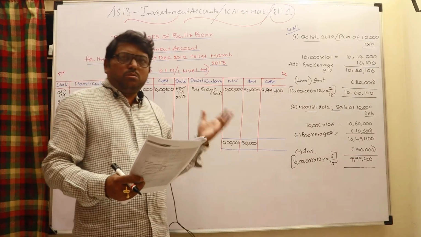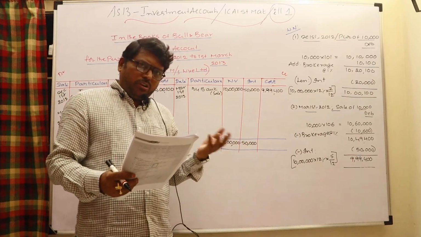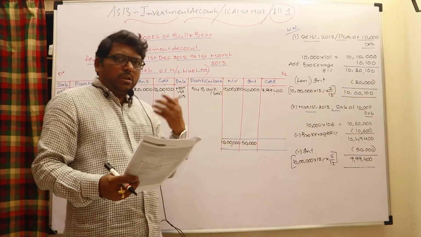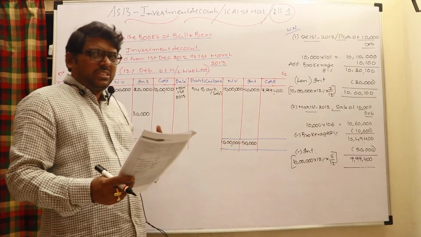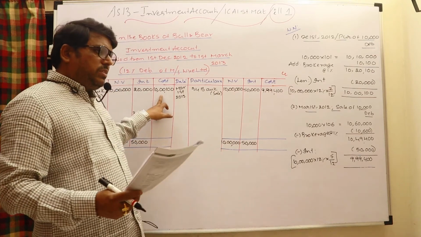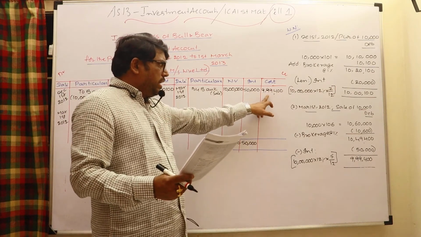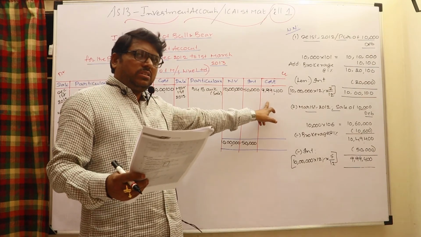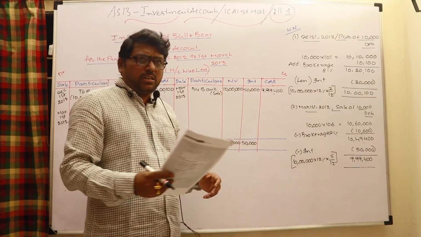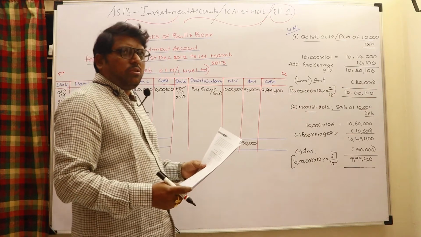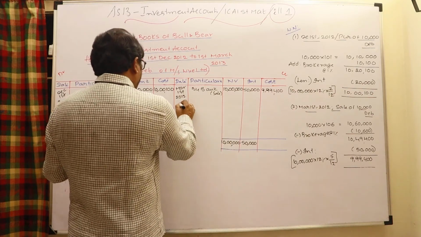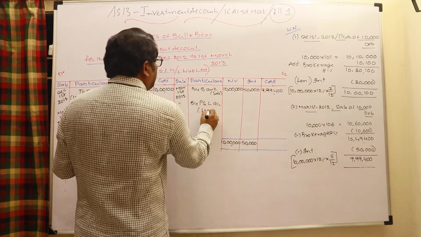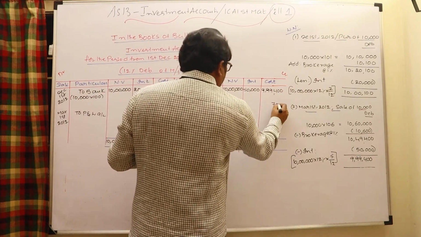And obviously, while selling the investments, I need to know the profit or loss. That profit or loss should be transferred to the P&L account once again. Normally we need to go for working notes, but here it is not necessary, because I purchased investments at 10,100,000, but I sold at 9,99,400 rupees. So I sold it lesser than the cost, then obviously there is a loss. The difference amount is 700. That is a loss, for which the entry is P&L account to investments. In the investments by P&L, within bracket loss, 700 rupees.